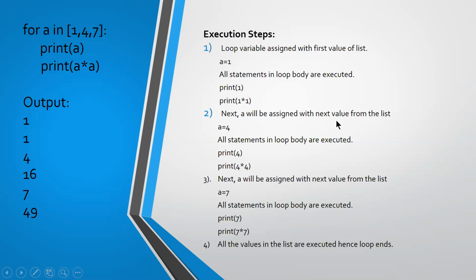Next, a will be assigned the next value from the list. What is the next value? It is 4. Now a is 4. All statements in the loop body are executed: print 4 and print 4 star 4, so 4 and 16 will be printed. Next, a is assigned the next value, which is 7. With the value 7, print 7 and print 7 star 7, so you will get 7 and then 49. All the values in the list are executed, hence the loop ends. After executing all the elements, it will stop the execution. Is that clear?